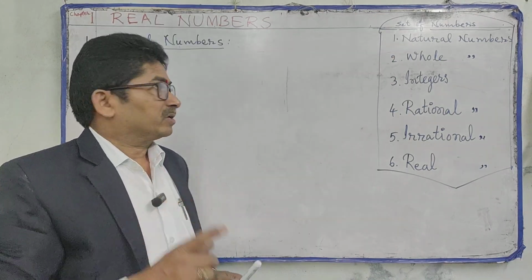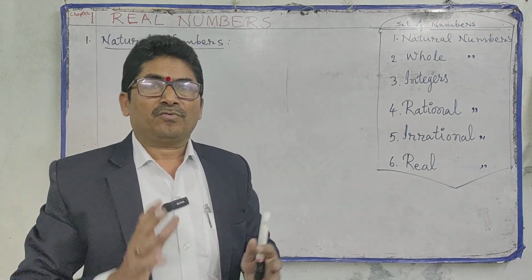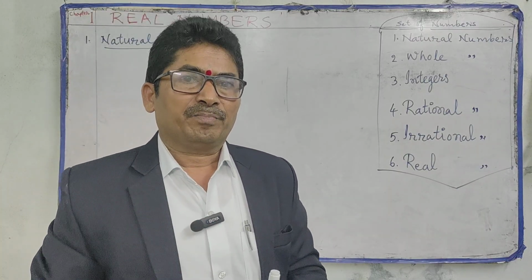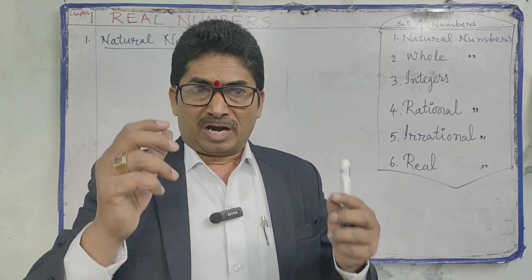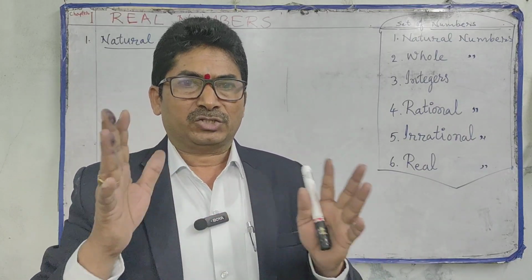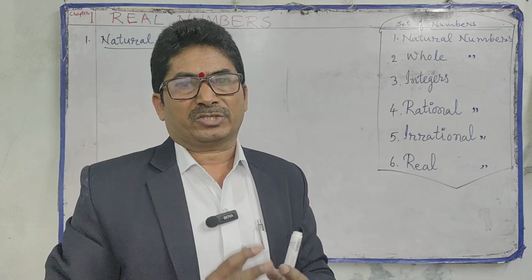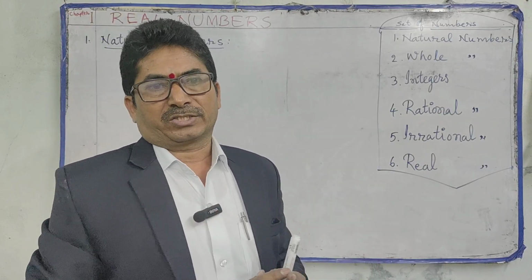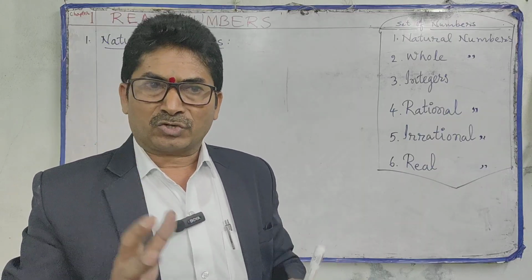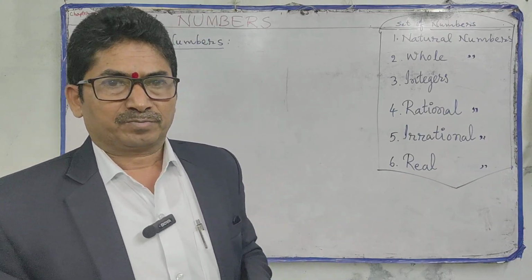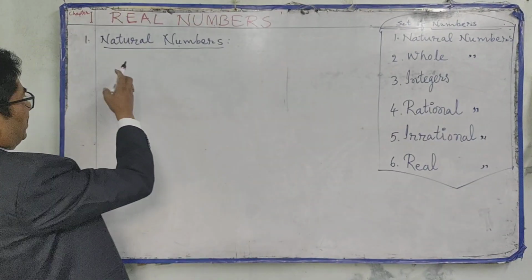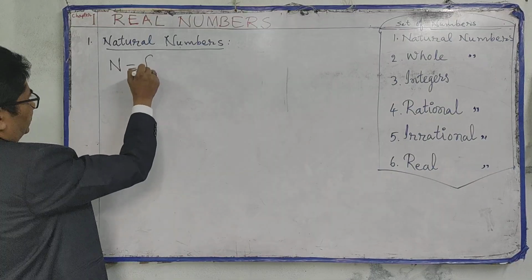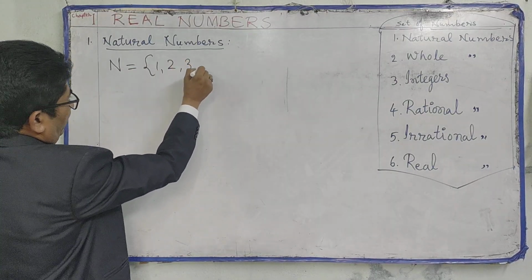First, natural numbers. What are natural numbers? The numbers which you use to count things are called natural numbers. While counting things, we use 1, 2, 3 and so on. So these numbers are called natural numbers. We are using these numbers to count things, so that's why we also call them counting numbers. Natural numbers are denoted by the letter N. N is equal to the set of 1, 2, 3 and so on.